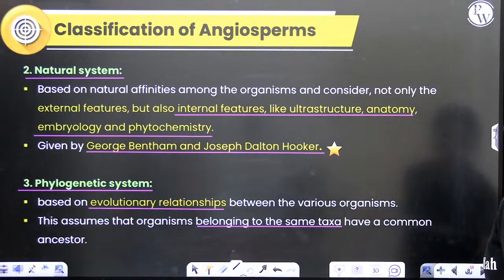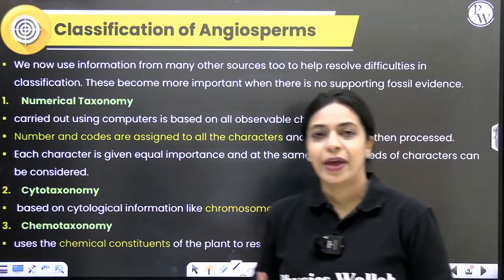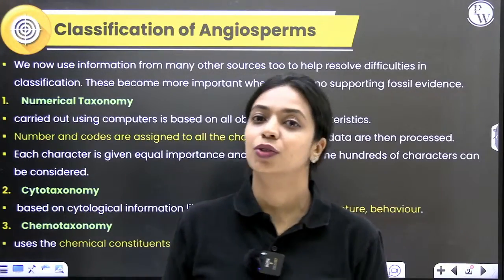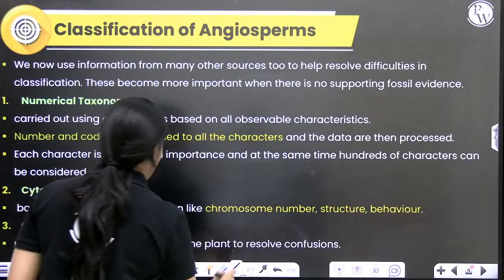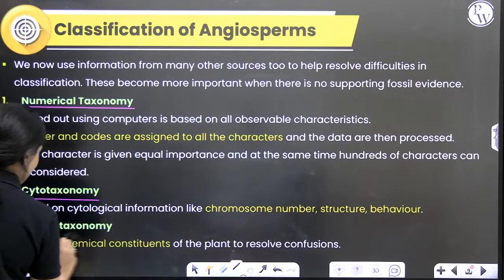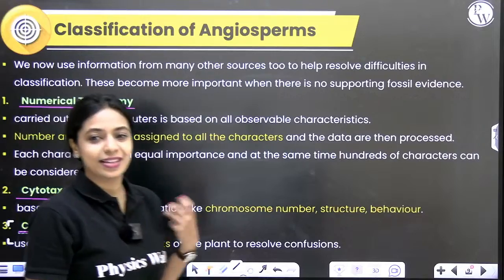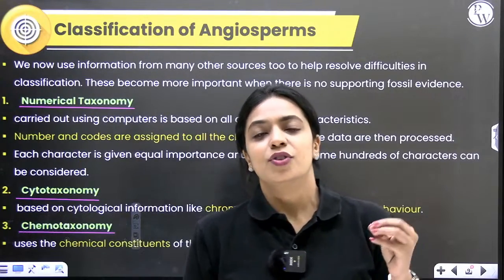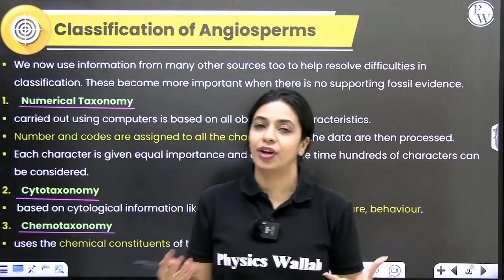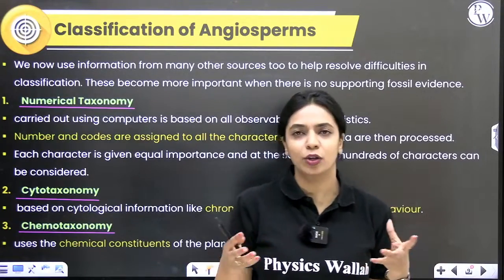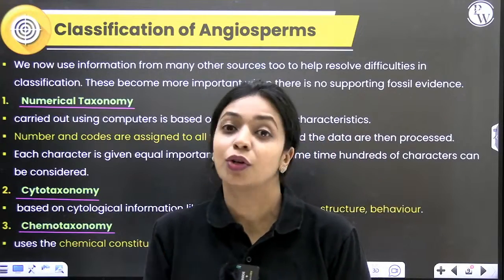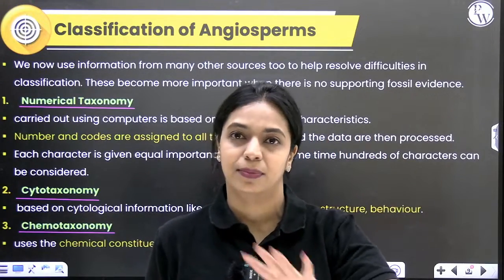Now, sometimes when there's no fossil evidence, we rely on other sources also for classification. Which are those? There are three such. You will have to remember: numerical taxonomy, cytotaxonomy, chemotaxonomy. Numerical is about numbers, right? So, over here what we do is, we list out all of the characters. Like you're trying to fit in one plant that you've found, you want to group it, you want to classify it in some group, okay?